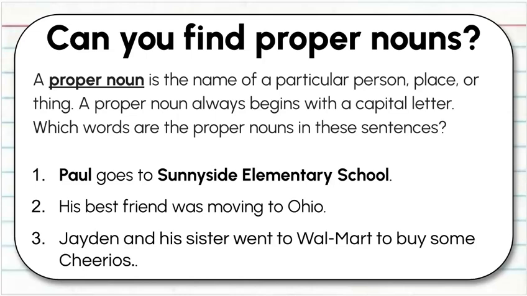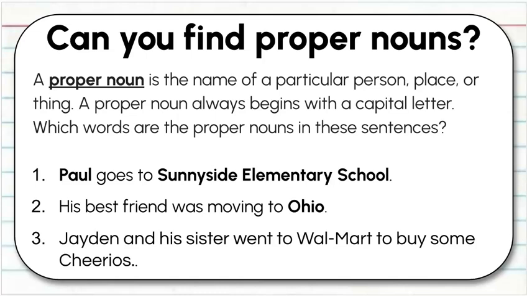But let's look at the next one. His best friend was moving to Ohio. Do you see a proper noun? Ohio is correct. His best friend, there is no proper noun there because I don't see a particular person, place, thing, or idea. Let's look at the last one.